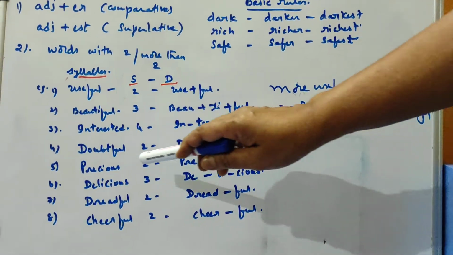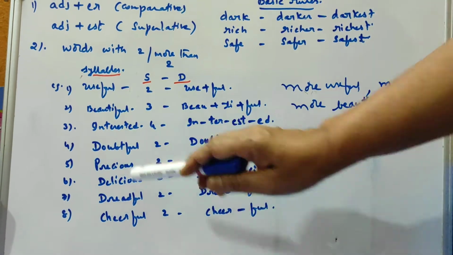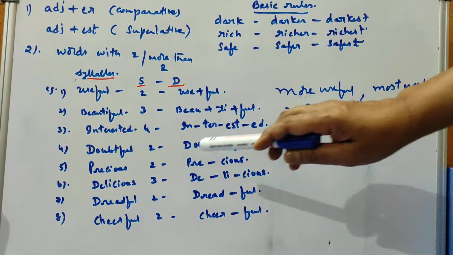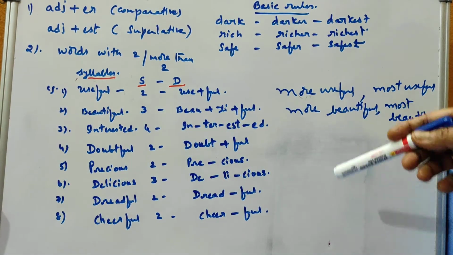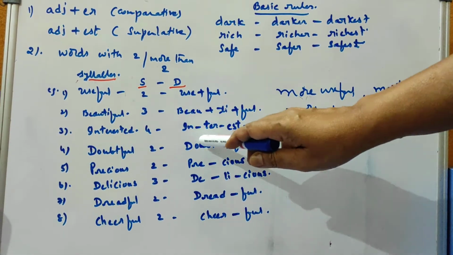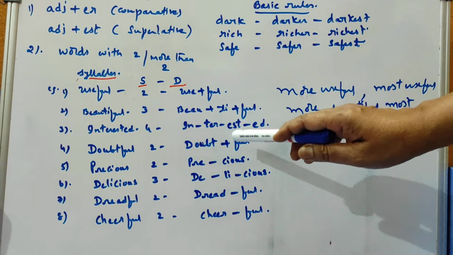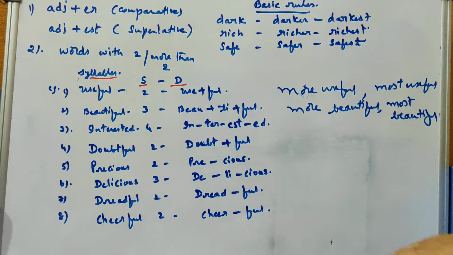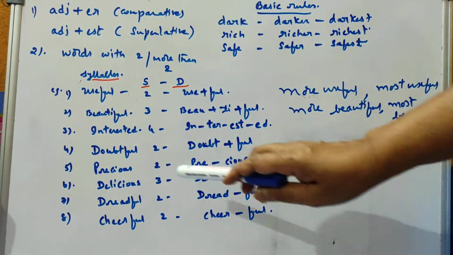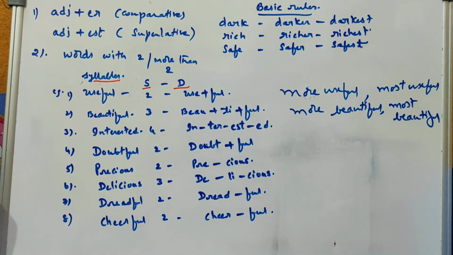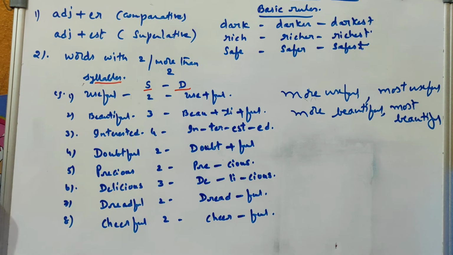In the same way you take doubtful. Okay, doubtful. Actually the pronunciation is doubtful. Here dout is 1 and full is the second one. So 2 syllables are there, and here we go for more doubtful and most doubtful. Then precious. Here also, cious should be pronounced like shus. So remember precious, delicious, like that.